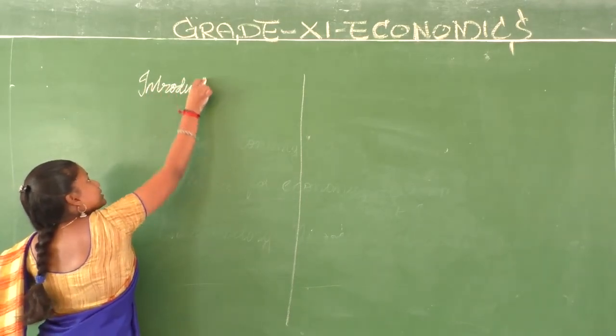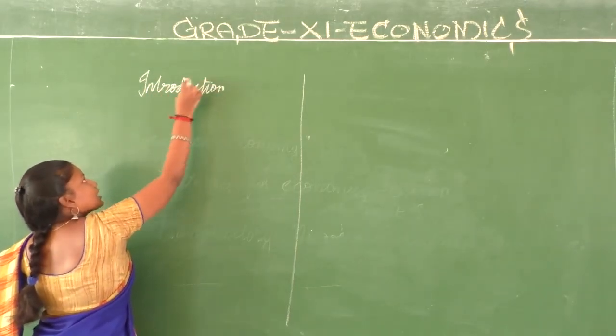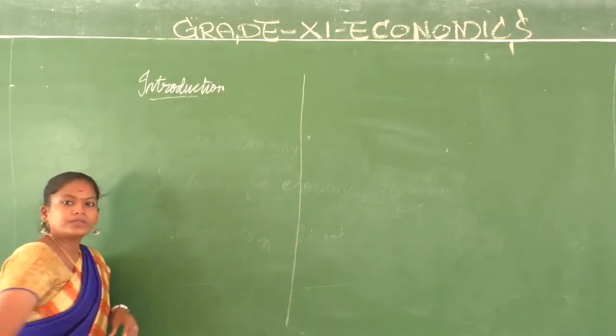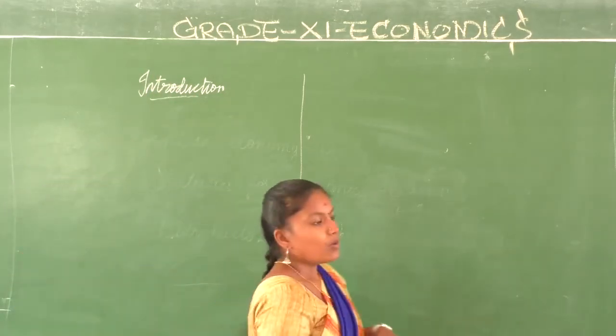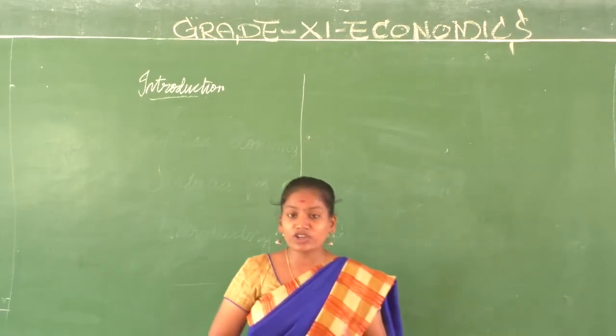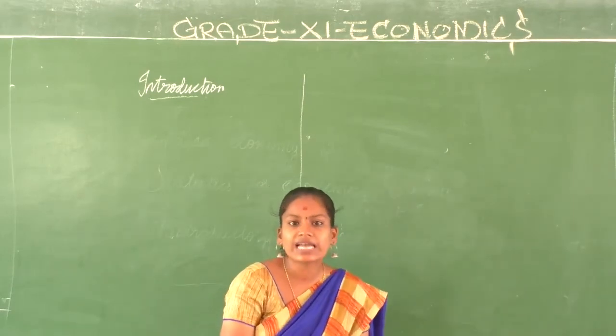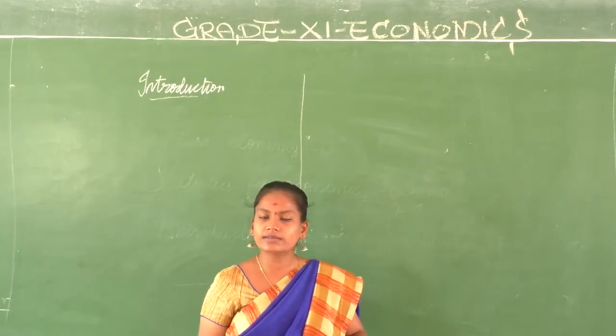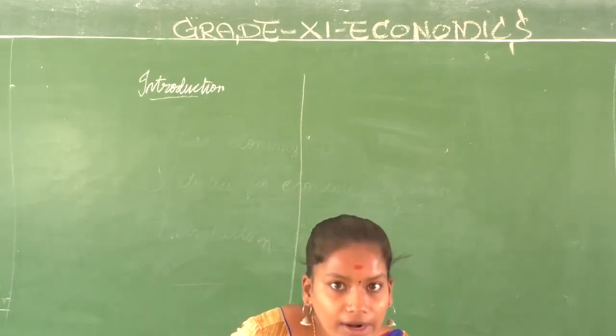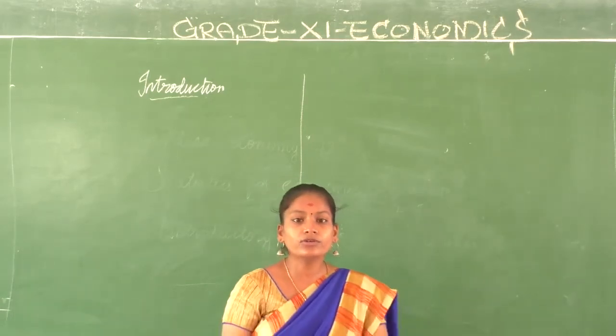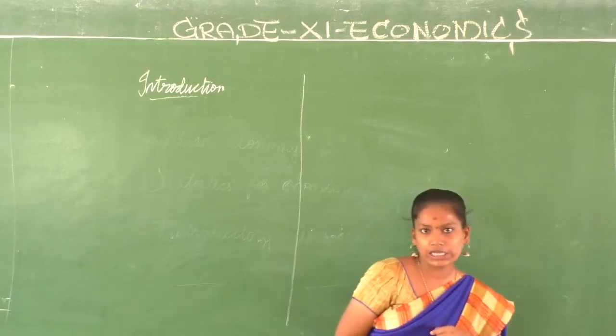It can be the introduction to the subject, the book, the topic, and everything. What is economics is what we are going to understand first. What is the book? Statistics for Economics. We are going to talk about what economics is.